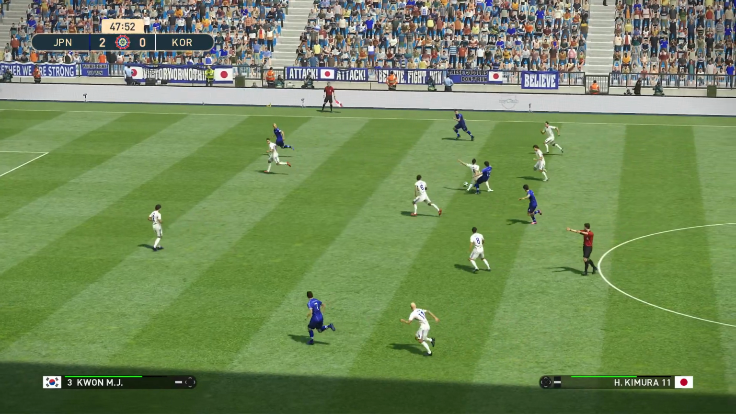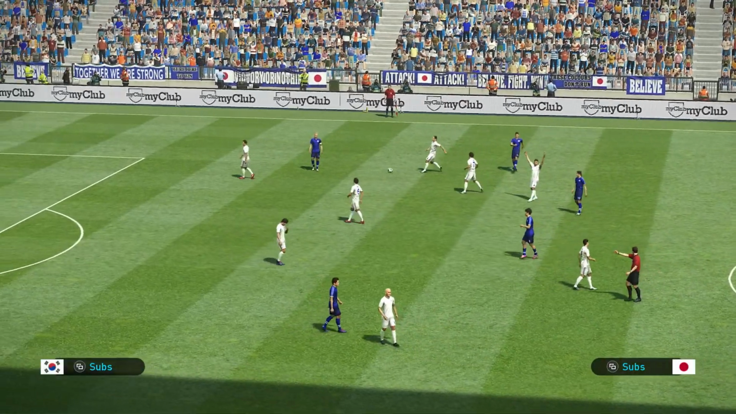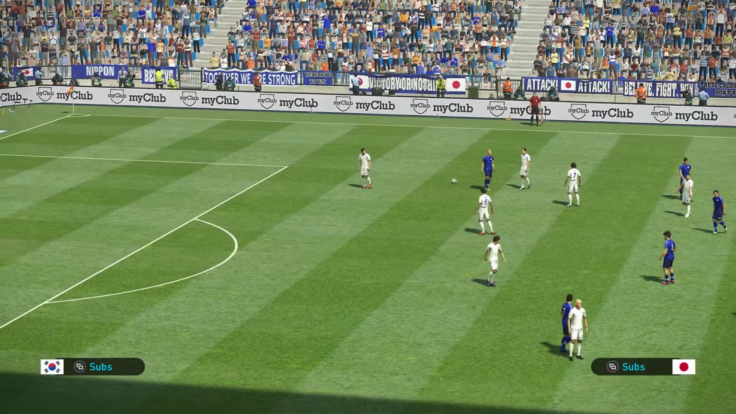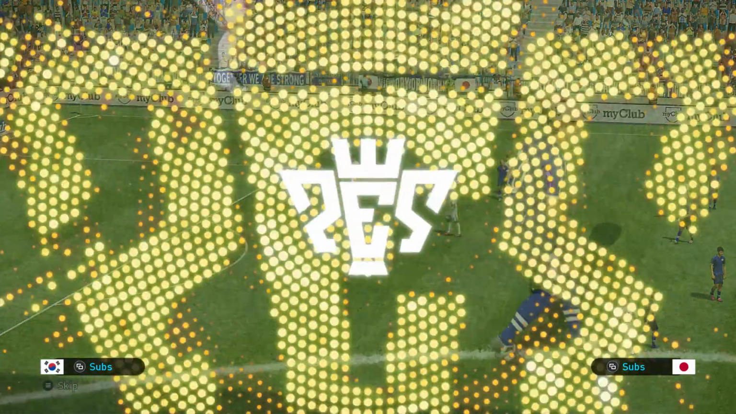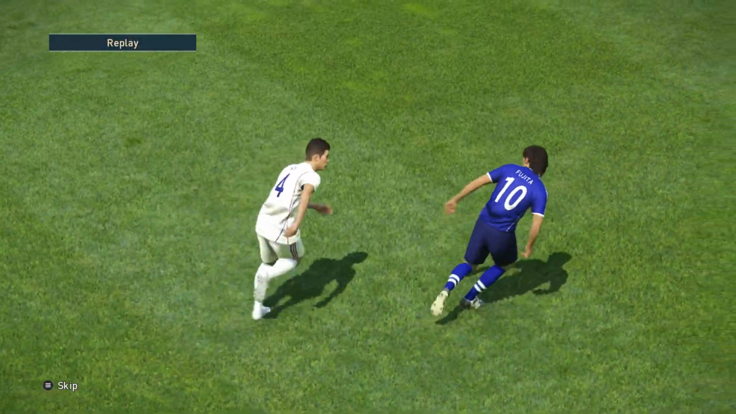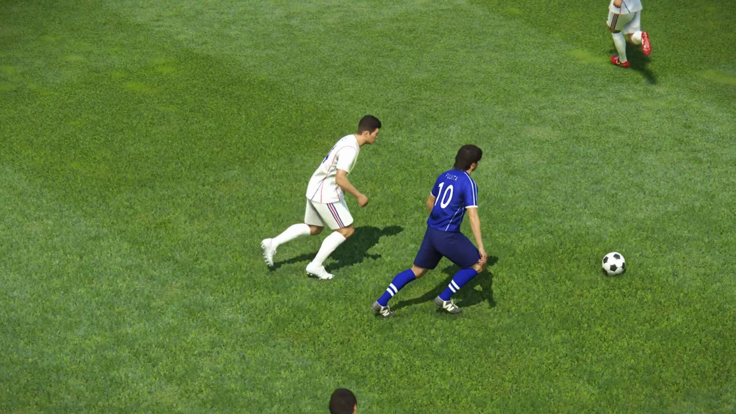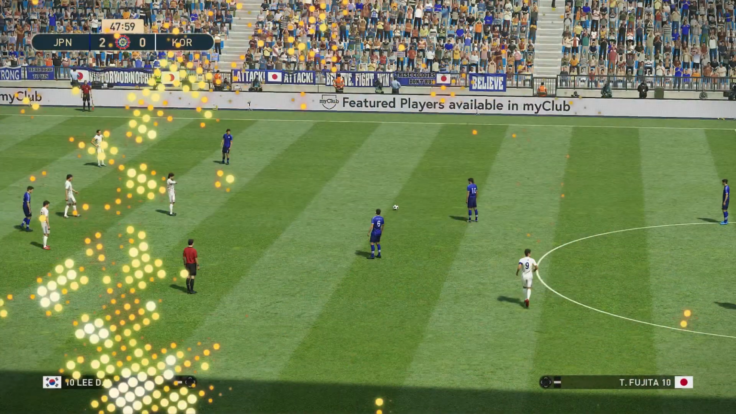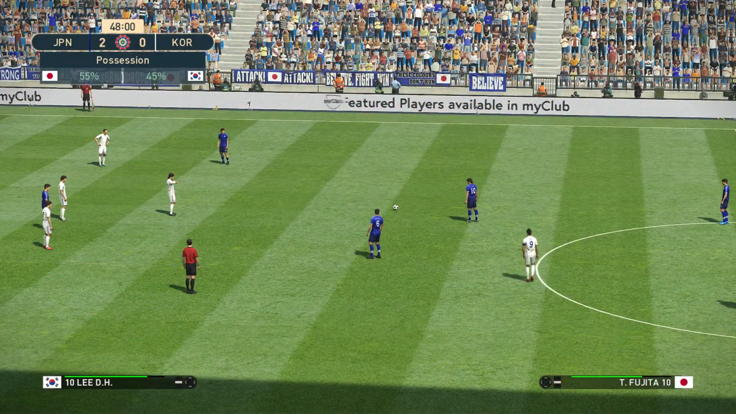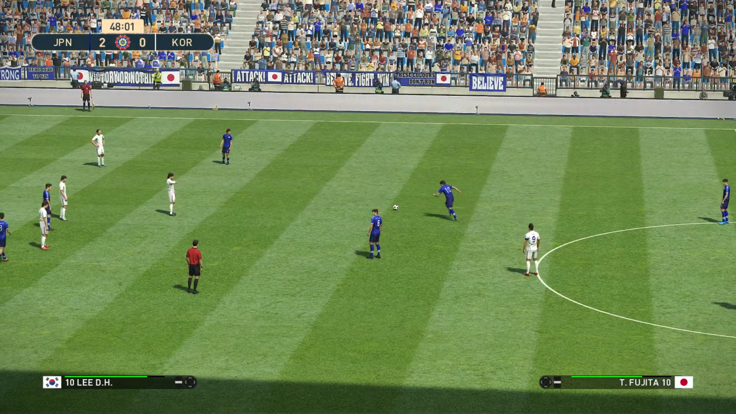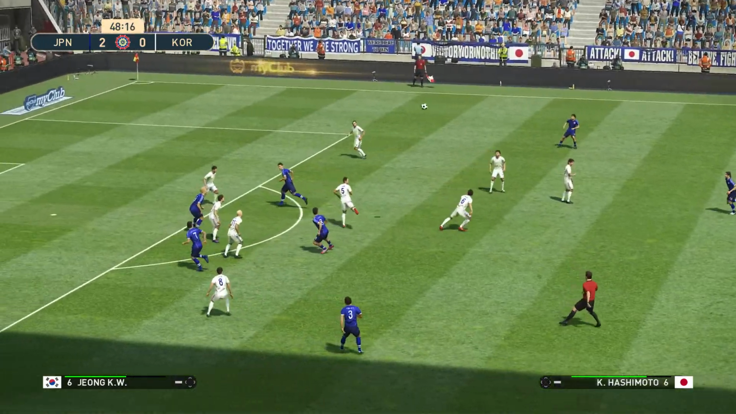Fujita. And that's a free kick to Japan. The foul on Fujita by Son. Clipped his heel. It'll be Fujita to take it. Get it clear.